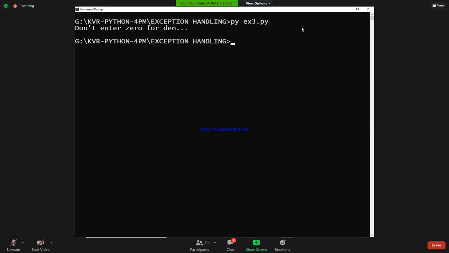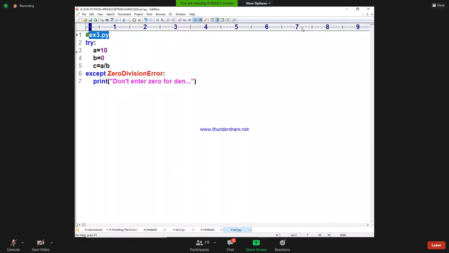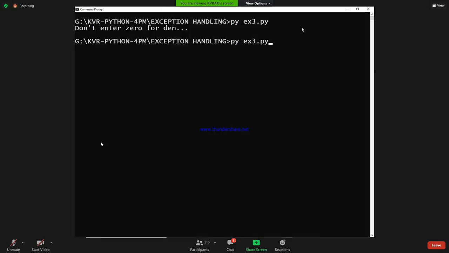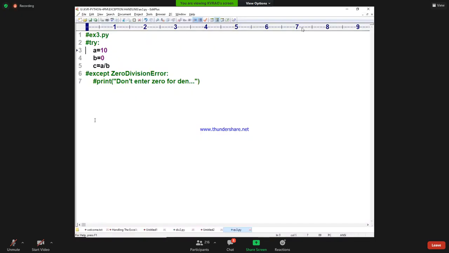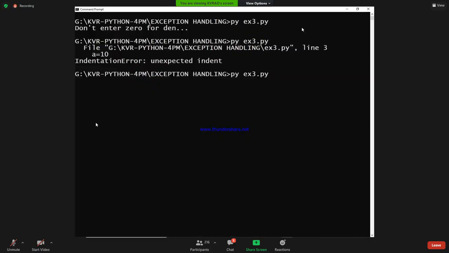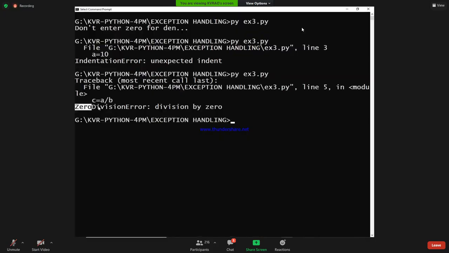If you want the same thing in a different way, I will show you. Suppose I don't write this except block at all. I will keep it as a comment here. Then what is happening? I run it again, and see, I got ZeroDivisionError. It is the name of the exception. This is called its corresponding message.